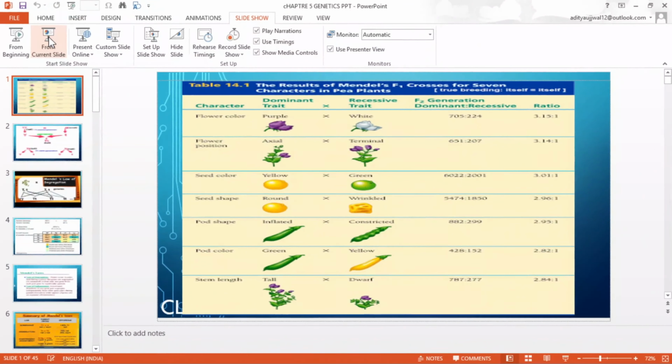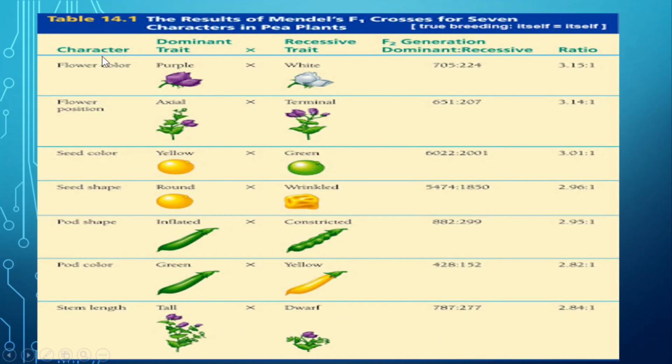Now we'll discuss. In this figure we can see the 7 pairs of characters which Mendel used in his experiment, with dominant and recessive traits. Flower color has 2 types: purple is dominant over white. Flower position: axial is dominant over terminal.